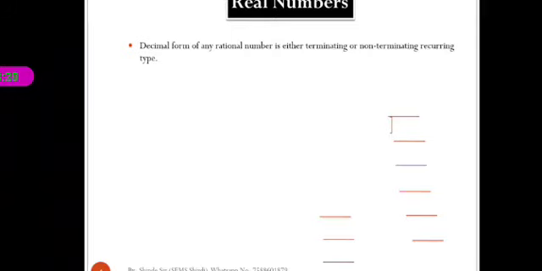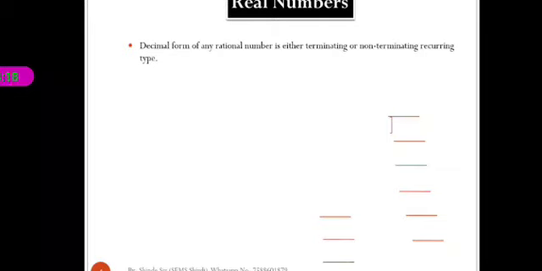Here the decimal form has two types. One is terminating and the second is non-terminating. Last year in 8th standard we studied that topic. Terminating means the decimal number has an end. Suppose we take 5 by 2. Here 5 by 2 is equal to 2.5. After dividing 5 by 2, we get the remainder 0, and the division ends. So 2.5 is terminating.